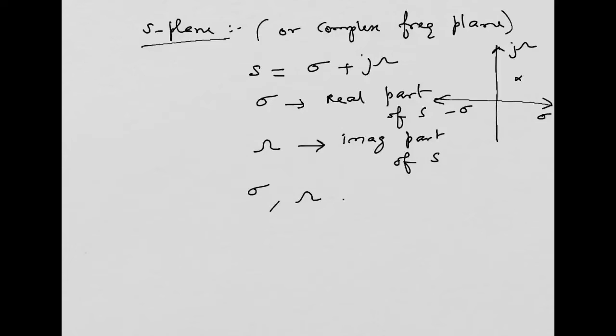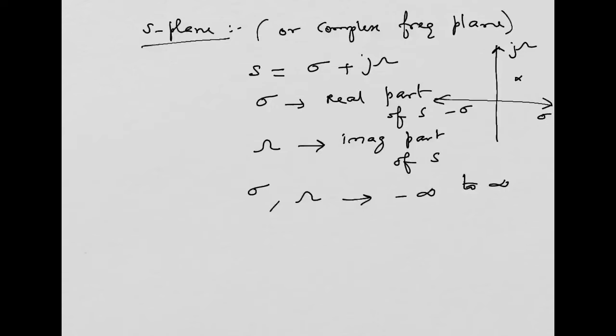Omega can take values from minus infinity to plus infinity. So it is a two-dimensional complex plane with values of sigma along the horizontal axis and omega values on the vertical axis.